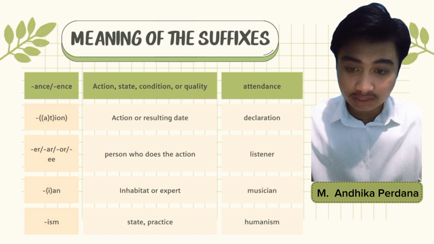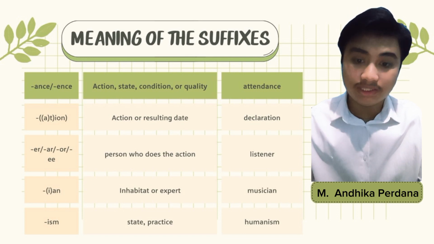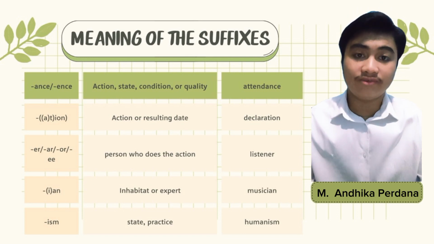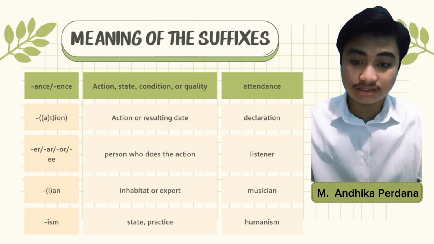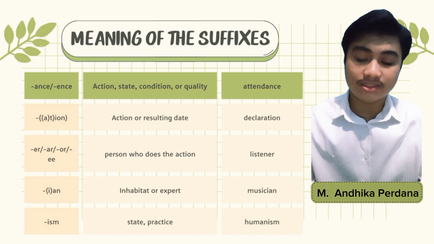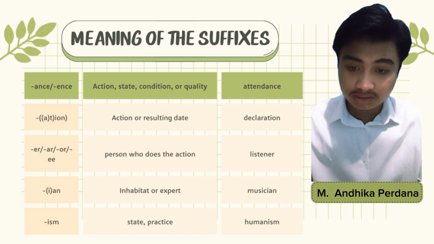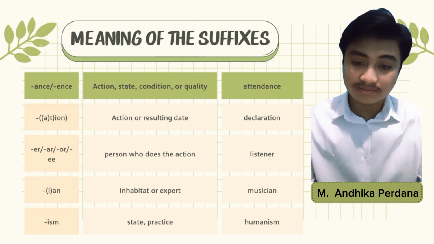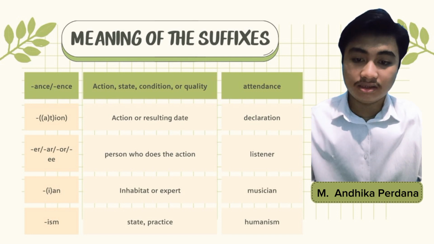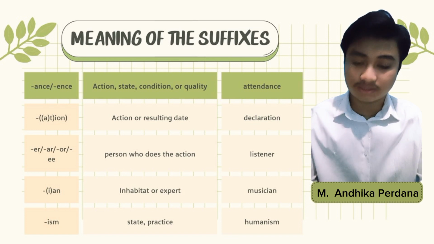Next one is er or double e. For example, listener. The meaning of the suffix is person who does this action. And then next one is ian, I-A-N. For example, musician. The meaning of the suffix is inhabitant or expert.